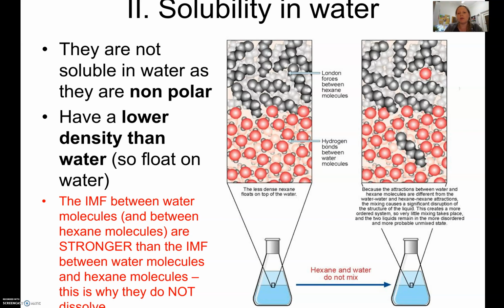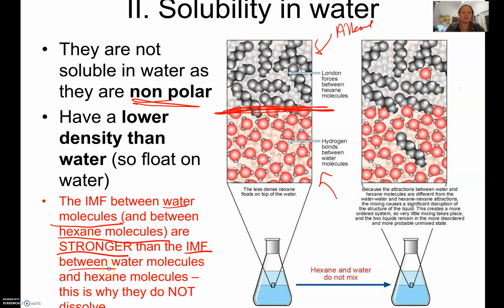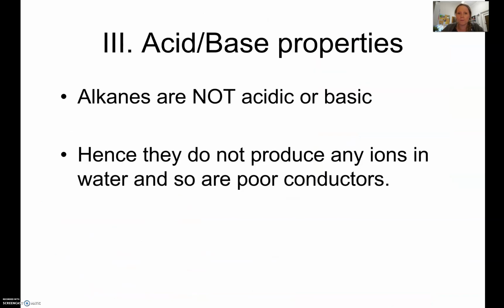And if it doesn't dissolve, we end up seeing layers. You end up seeing this layer where the alkane, because it's less dense, sits on the top. So here's your alkane up here and the water down below. No alkanes will ever be soluble in water because they're all non-polar, and so the intermolecular forces between the water molecules, and between the hexane molecules, are stronger than the intermolecular forces between the water molecules and hexane, so it will not dissolve. Okay, so we do need to know that: alkanes are insoluble in water.